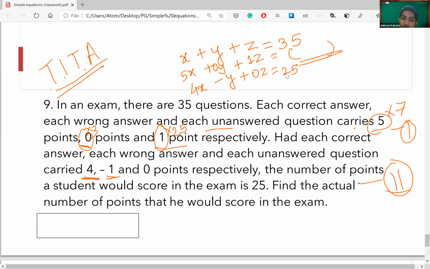This part is clear, guys? Yes. Now, if I add equation A and equation B, will I get equation C? Yes. What do these two add up to?